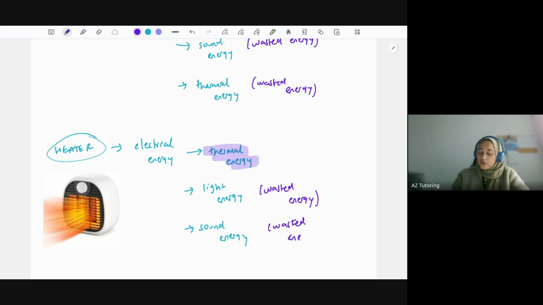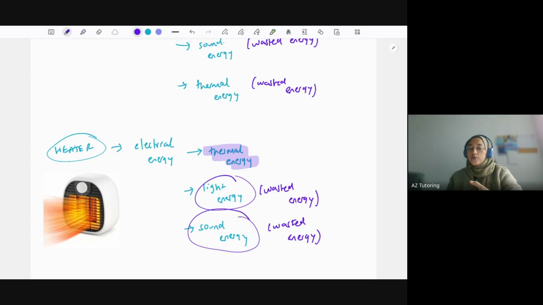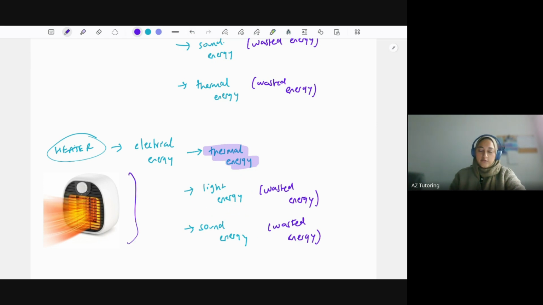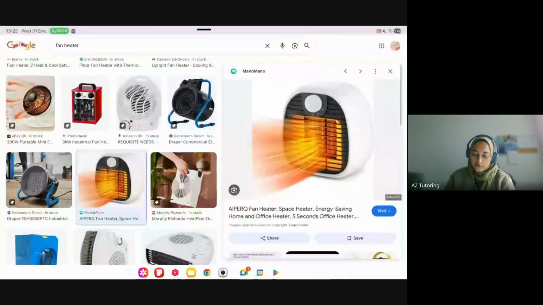Now, all this energy has to come from somewhere. So the electrical energy that's going into this heater is getting used for these two and it has no use. So it's like you're paying more to put the fan heater on, but for energy that you're not using, it's just getting wasted. So these ones are quite expensive to run in a household compared to something like oil heaters. I'll just show you what an oil heater is.